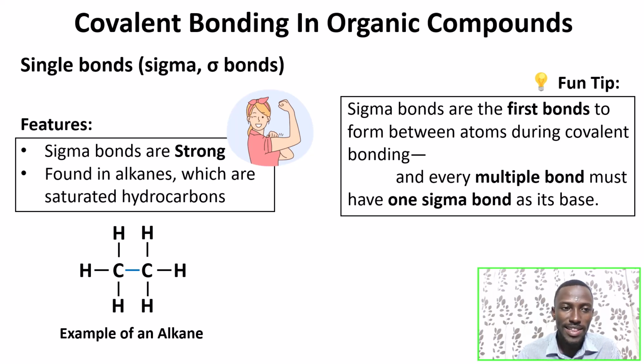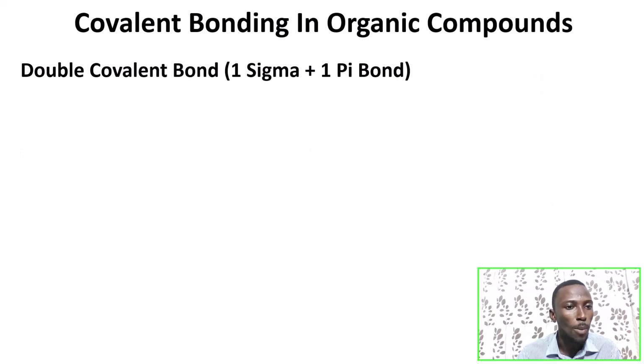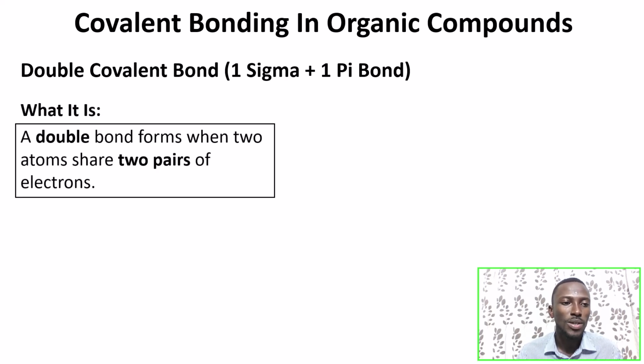So now let's look at the first example of a multiple bond, that is the double covalent bond. A double covalent bond has how many sigma and how many pi bonds? It has one sigma bond and one pi bond. Great. So what is a double covalent bond? The double bond is formed when two atoms share two pairs of electrons.